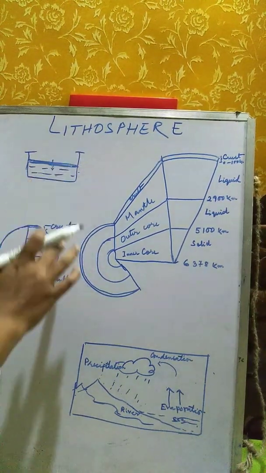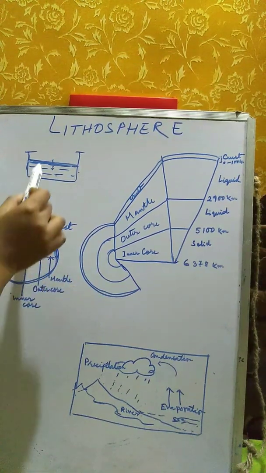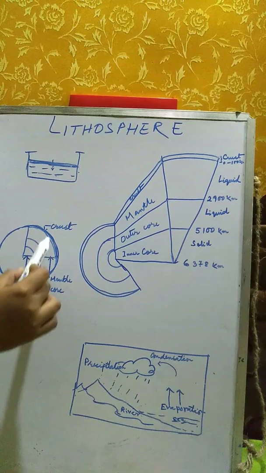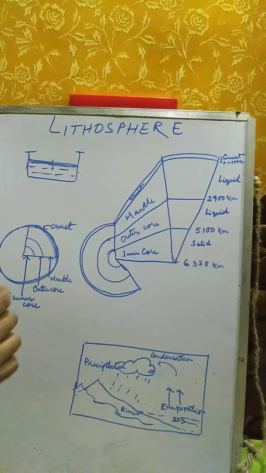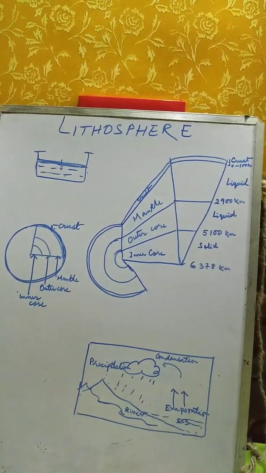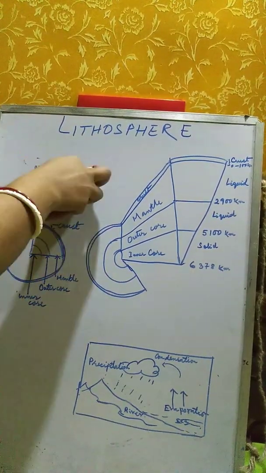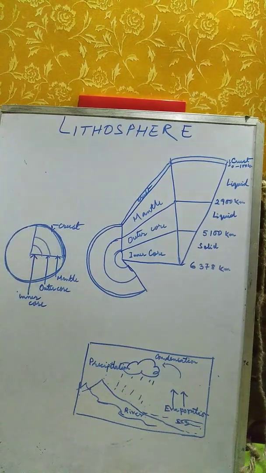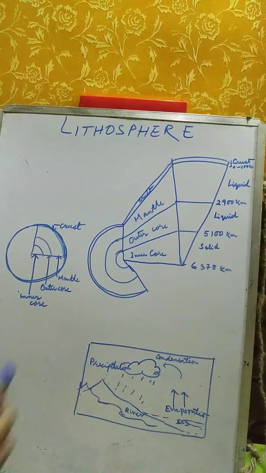Likewise, the same thing happens with the earth. The uppermost layer of the earth, like the layer of the milk, has turned solid. But if we penetrate deep inside the earth, we will find that the earth is still in liquid form. As we penetrate deep inside the earth, what happens? The temperature increases, and so the rocks which were in solid form, due to high temperature, turn into liquid form.